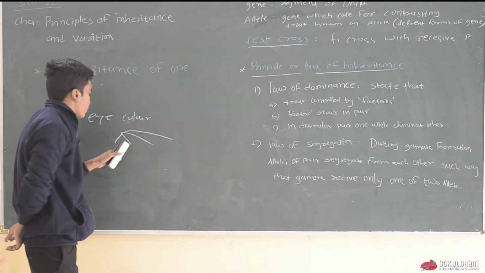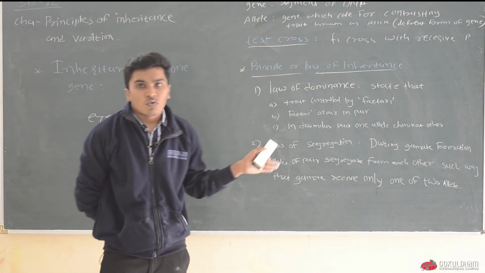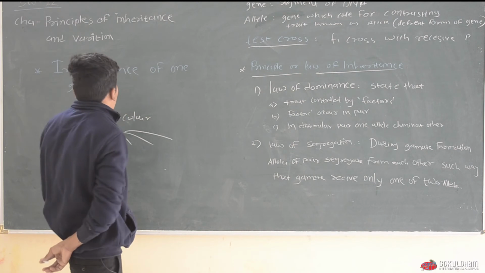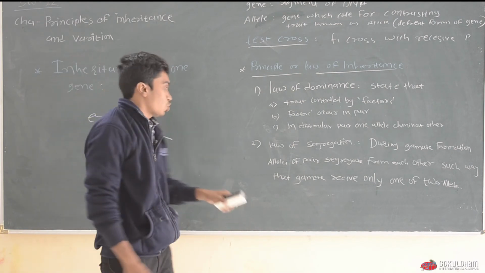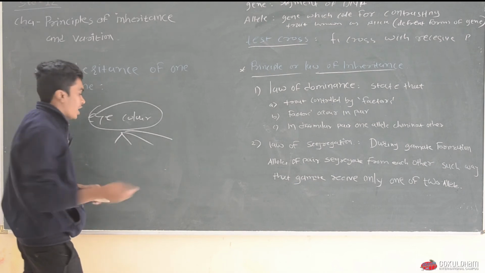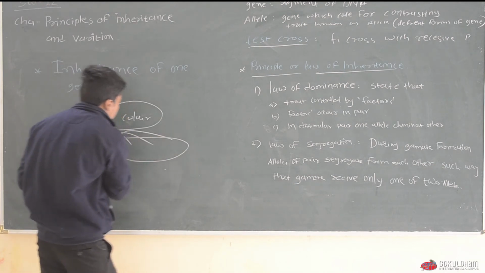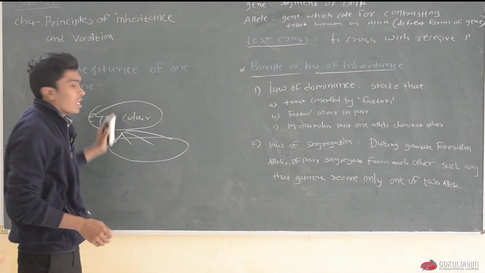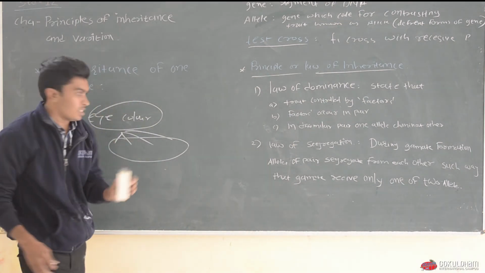For example, brown, yellow, blue eyes, these are all alleles for eye color. So here eye color is the character or gene, and these different colors of eyes are considered alleles for that particular gene. Okay.